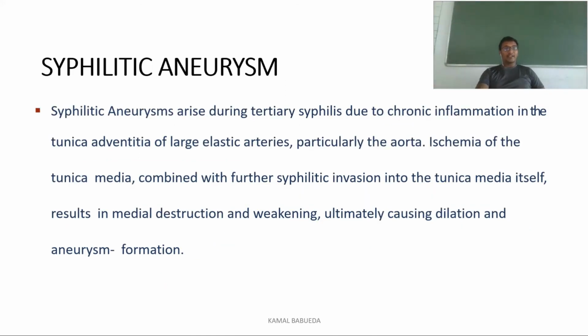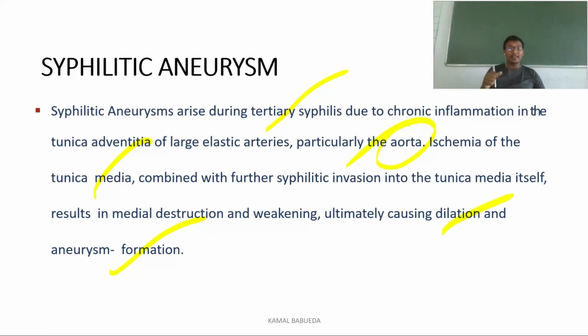And next, we have syphilitic aneurysm. These syphilitic aneurysms arise during the tertiary phase of syphilis. Here there will be chronic inflammation in the tunica adventitia of elastic arteries, mainly on the aorta. You can also observe ischemia in the tunica media, and both combined with the syphilitic invasion result in weakening and destruction of the artery. Ultimately it will cause dilation and form an aneurysm. So this is the syphilitic aneurysm, mainly due to the disease syphilis.